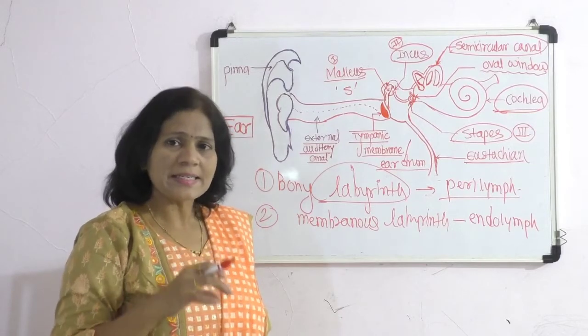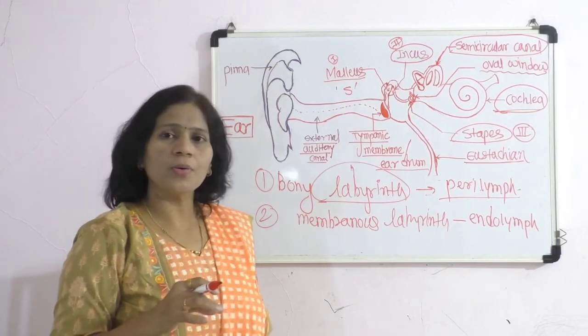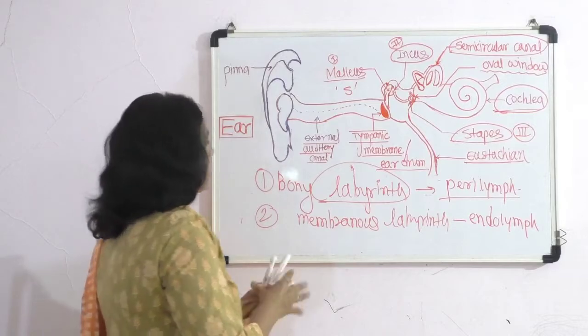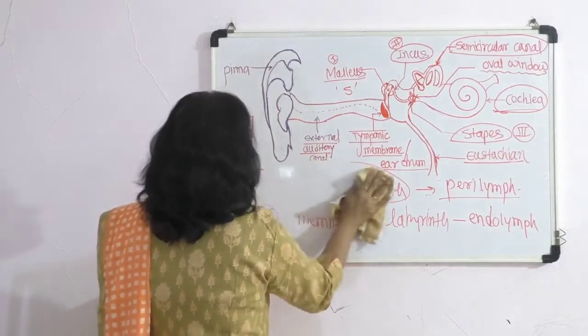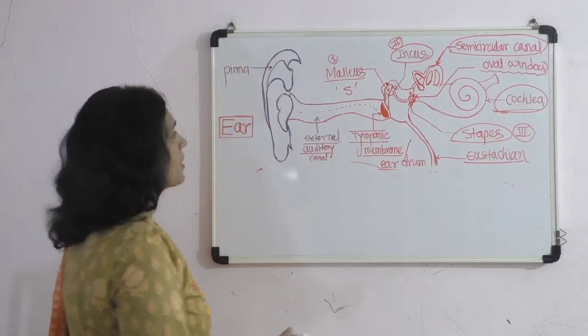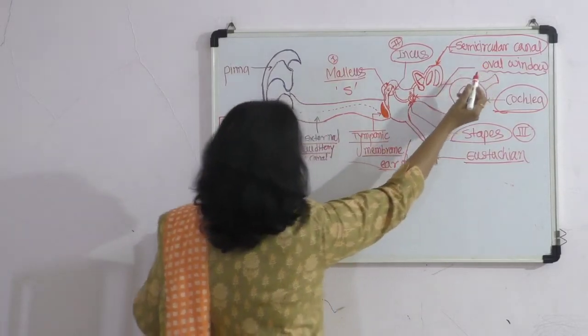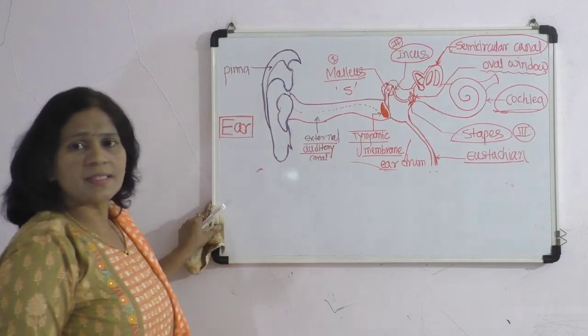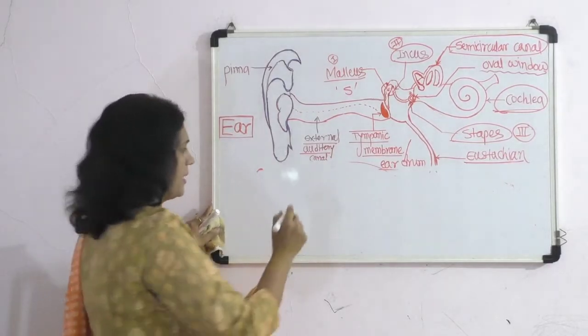So we will first discuss the vestibule. In the structure of the vestibule, as shown in the figure, three semicircular canals are present.